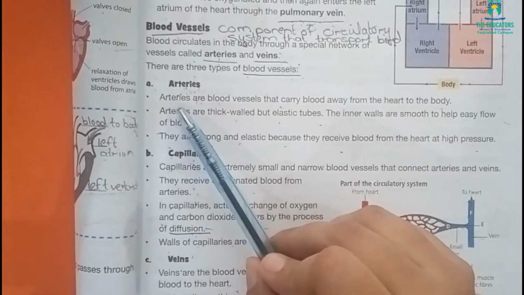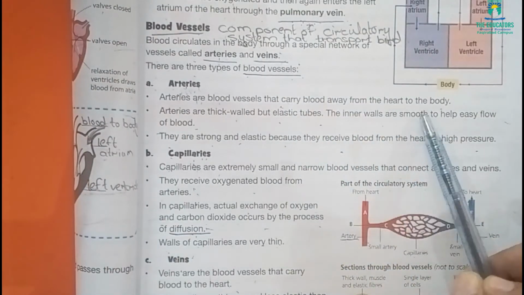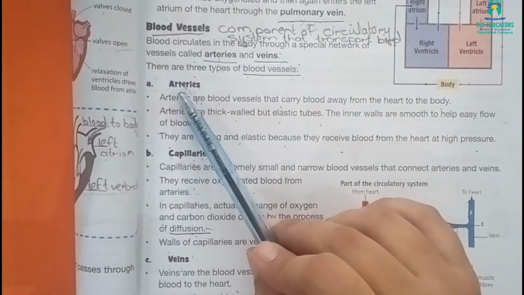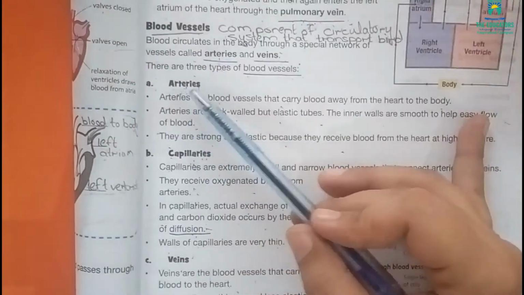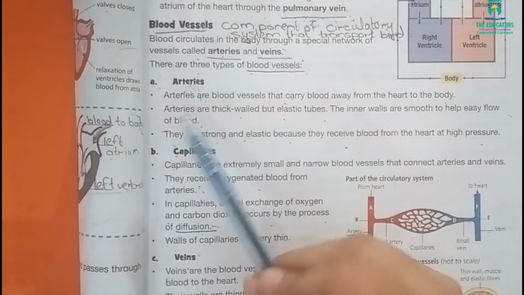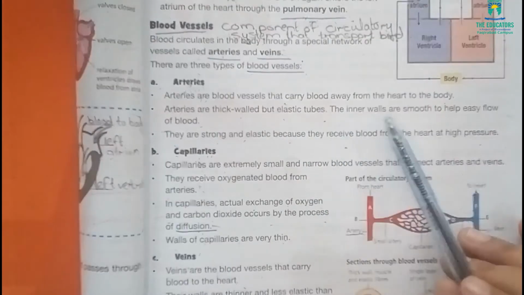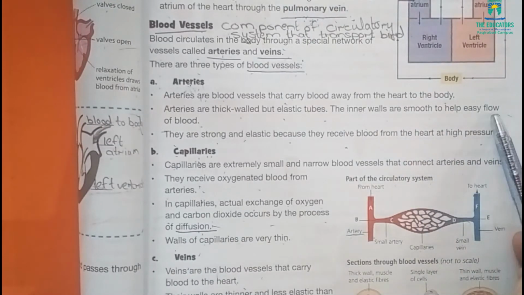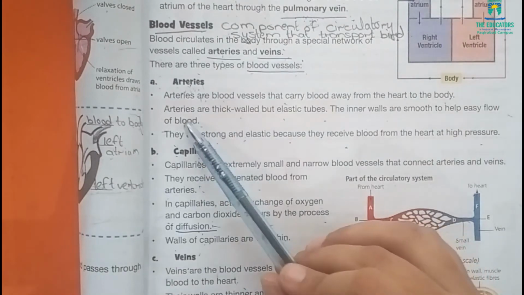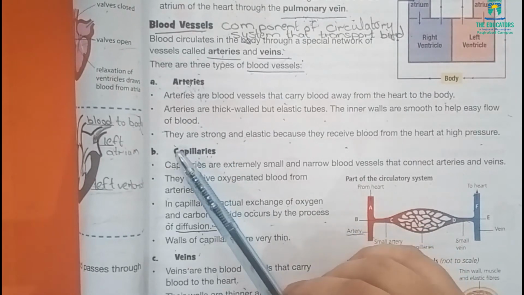First one, arteries. Arteries are blood vessels that carry blood away from the heart to the body. Arteries are thick-walled but elastic tubes. The inner wall is smooth to help easy flow of blood.